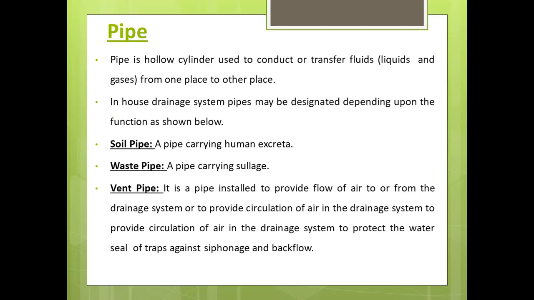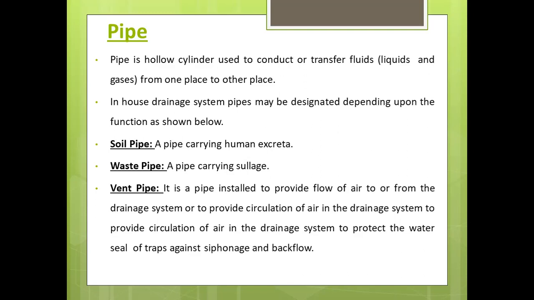In a house drainage system, pipes may be designated depending on their functions as below. First, the soil pipe. It is the pipe carrying sewage from urinals, water closets, etc., and it generally carries human excreta. Next is a waste pipe. It is the pipe carrying discharges from the bathrooms, kitchens, sinks, etc., but it does not carry human excreta. It generally carries sullage, meaning discharges from bathrooms, kitchens and sinks.